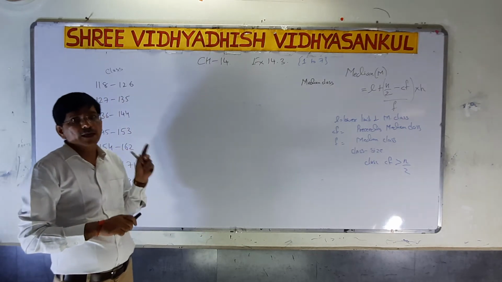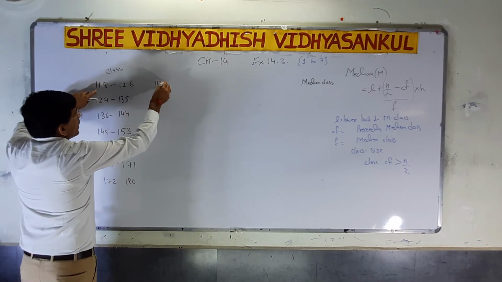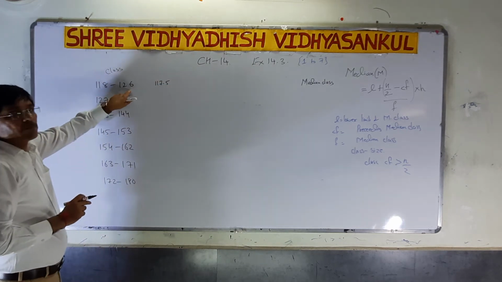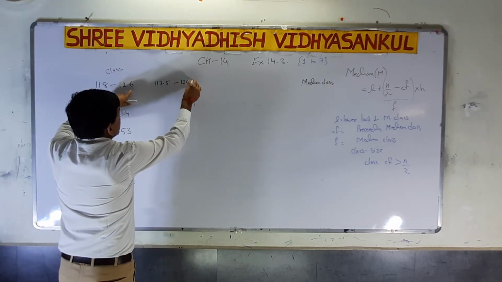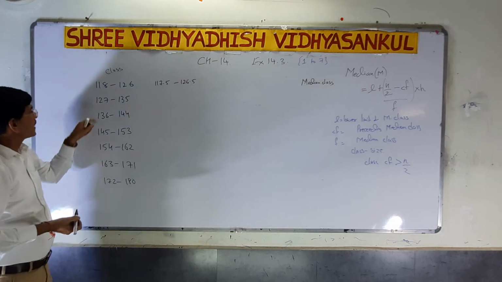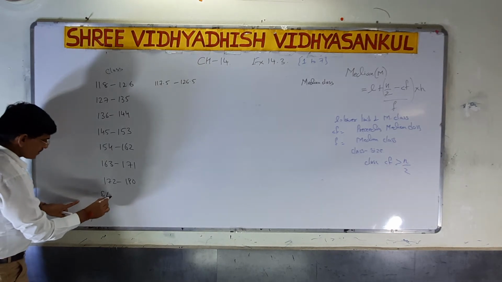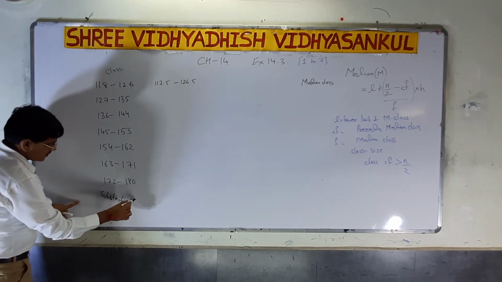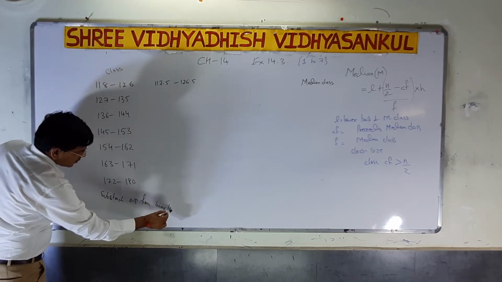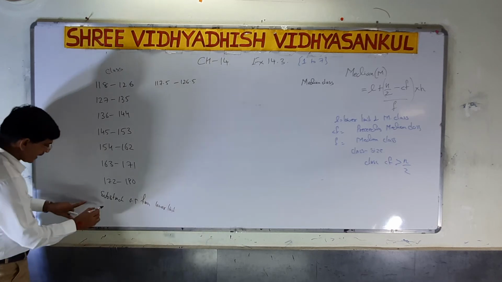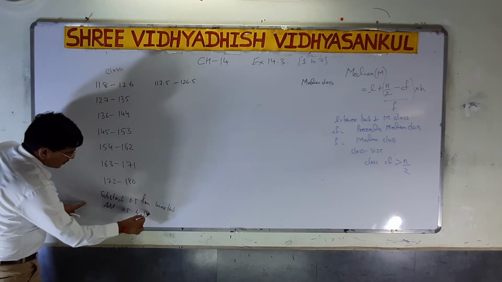What is my first target? Subtract 0.5, that is 117.5, and adding 0.5 to the upper limit, that is 126.5. That is our target. Now again, subtract 0.5 from the lower limit, always remember, and add 0.5 to the upper limit.